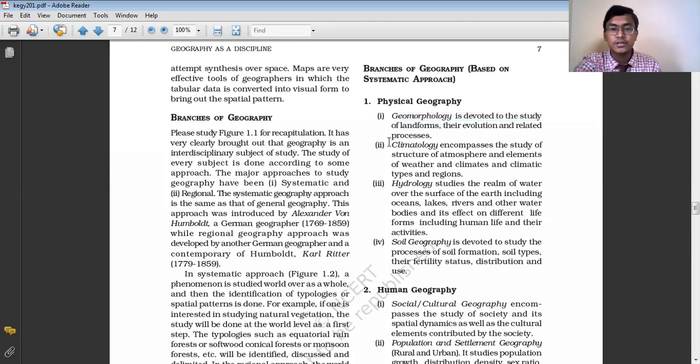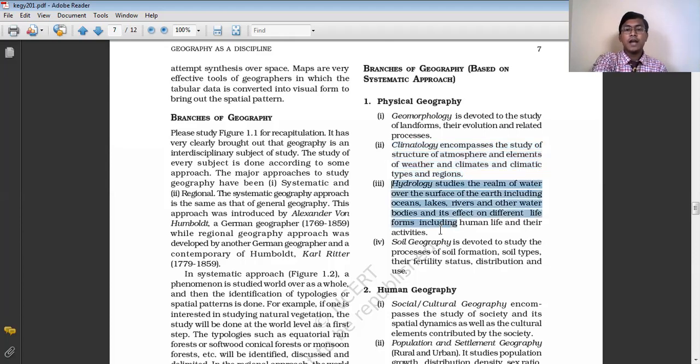Okay, next, climatology. Climatology is another branch of physical geography. Here the main study is focused on the atmosphere and the different elements of weather and climate. So here we study about the different layers of the atmosphere, about the different climatic conditions, about the different weather conditions and all, about the divisions of the climatic condition. Like the climatic condition is not the same throughout the world, so we study about the climatic divisions of the world, different characteristics and all. So this is the study about climatic conditions, about the climate and all, which is climatology.